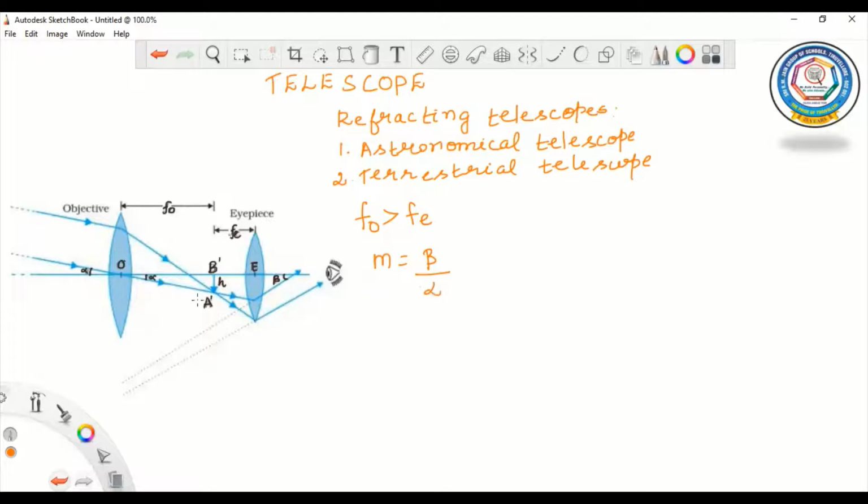So magnifying power M is equal to beta by alpha.